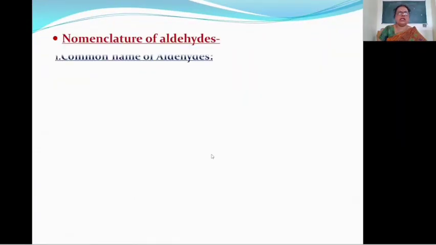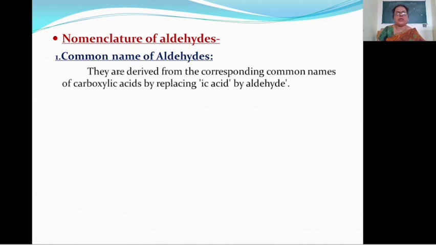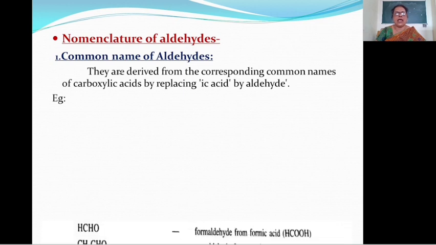See the nomenclature of aldehyde. In the nomenclature of aldehydes, there are 2 systems of naming aldehyde. First system is common name of aldehyde. In case of common name of aldehyde, they are derived from the corresponding common name of carboxylic acid by replacing ic acid by aldehyde.